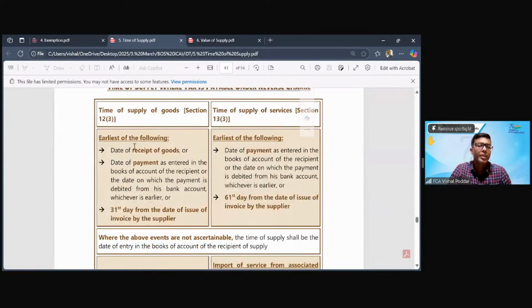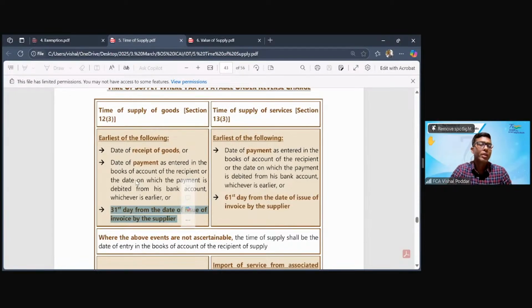For reverse charge, it is earliest of 3 dates in case of goods. Why 3 dates? Because again, there is one physical movement date which is missing in service. So there are 2 dates. What are the 3 dates for goods? It is the date when you have received the goods, or the date when you are making the payment, or they here have given you 30 days grace. So 31st day from the date on which you receive the supplier's document or invoice.